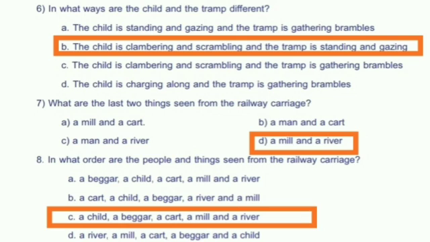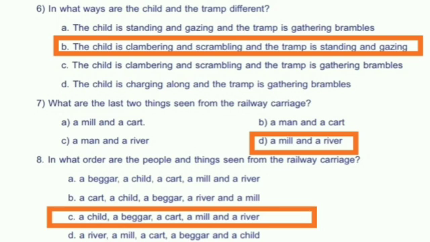In what ways are the child and the tramp different? Tramp means a homeless person. So the child is clambering and scrambling and the tramp is standing and gazing. What are the last two things seen from the railway carriage?